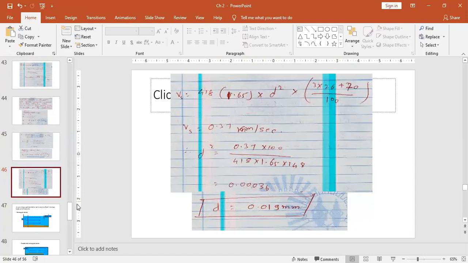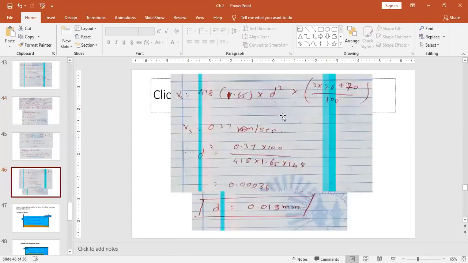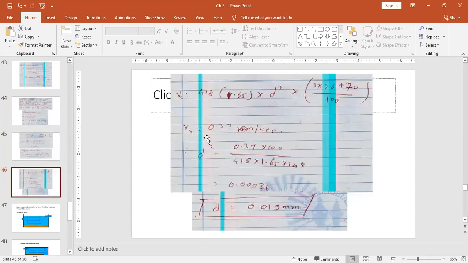Here, what was the change from earlier? Here it is asked, find the diameter of the particle with the specific gravity of this. Means all other parameters are given to you and you are asked to find out which diameter particles are settled down. So that can be determined by using the same equation. We put in the settling velocity we have already determined, then from that, by putting the value of settling velocity, find out the diameter, and that will be 0.0119 mm. Okay, so simple. This is possible by changing the direction.